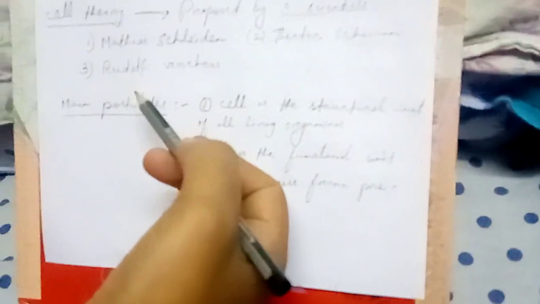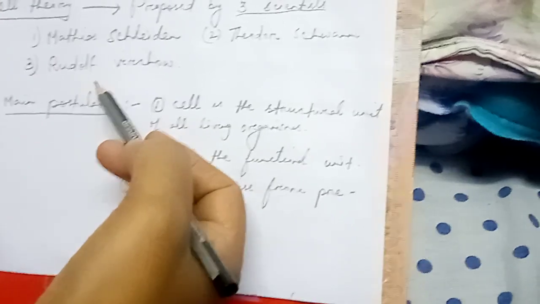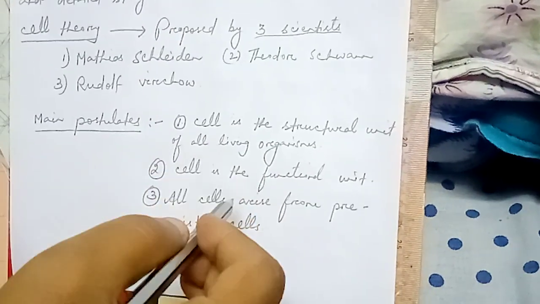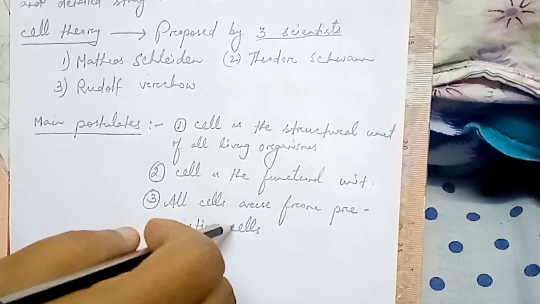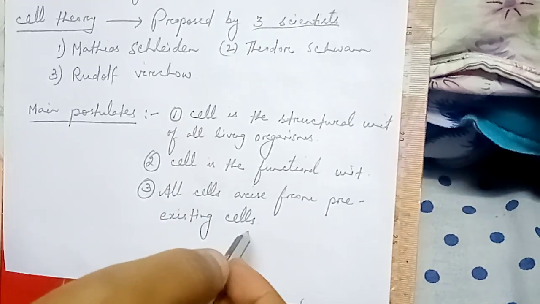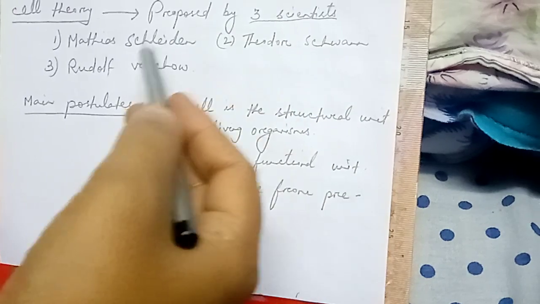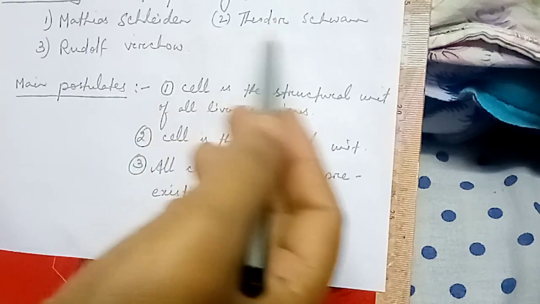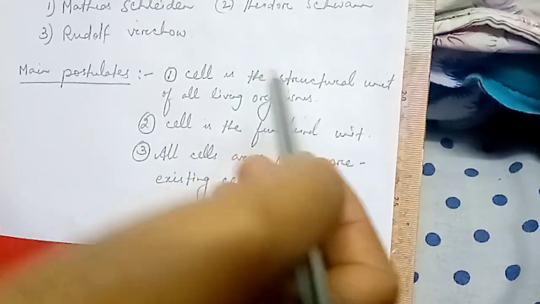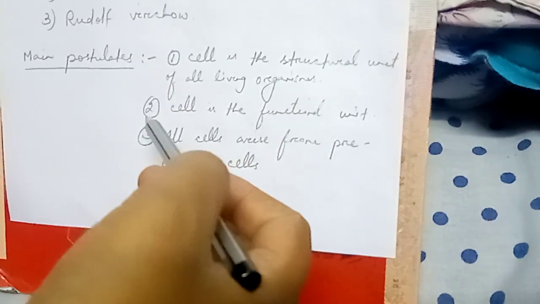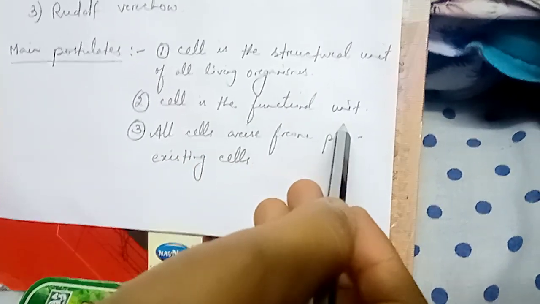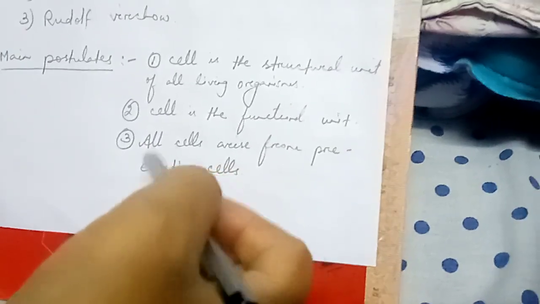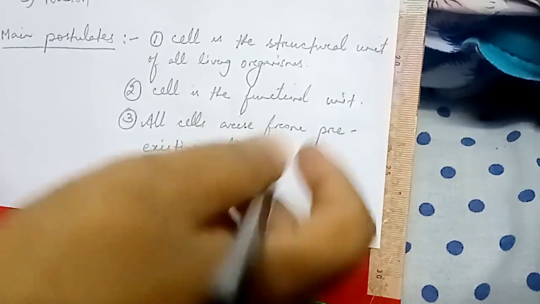These three scientists put forward, and what did they announce? They said that based on these three points, the structure of the cell and the function of the cell could be explained. Now children, the spelling of these three scientists' names is a bit difficult, so please practice it properly. Main points: cell is the structural unit of all living organisms. Number two, cell is the functional unit of all organisms. And third point, all cells arise from pre-existing cells.